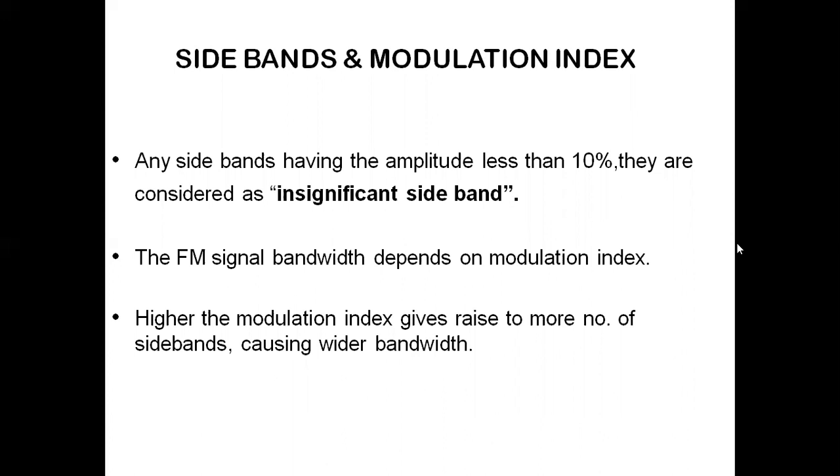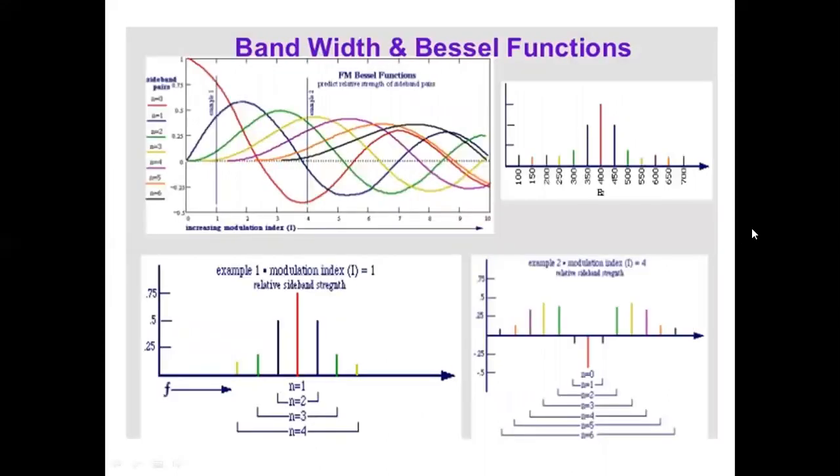So when frequency deviation increases, the modulation index also increases. When frequency deviation increases, the bandwidth also increases. Hence, FM bandwidth depends on the frequency deviation, and it also depends on the modulation index. A higher modulation index gives rise to more sidebands, causing wider bandwidth for the message signals.